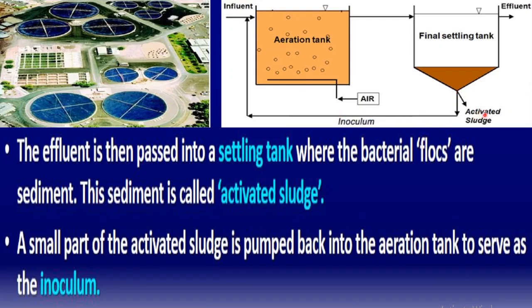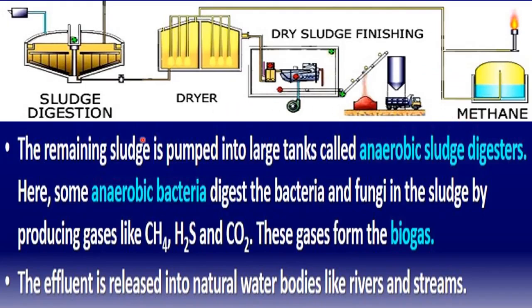Now what happens with the remaining amount of the activated sludge? The remaining sludge is pumped into large tanks called anaerobic sludge digesters. So sludge digestion takes place here in the next tanks.